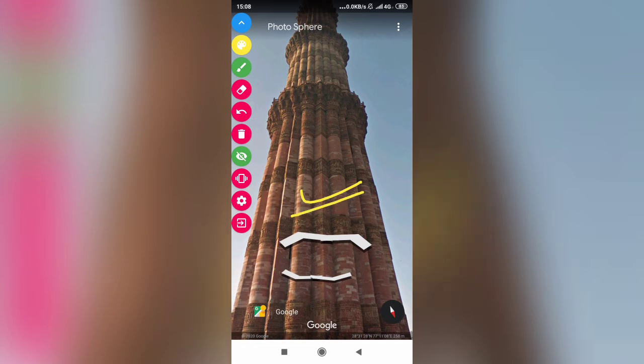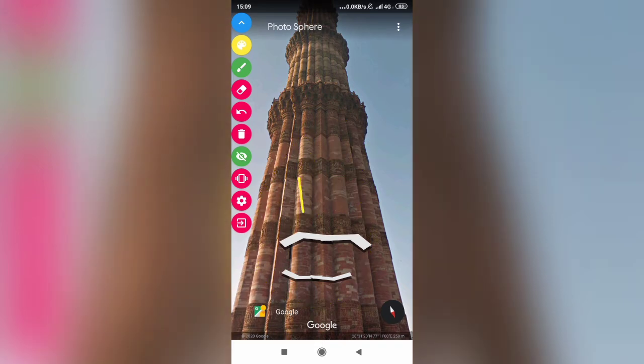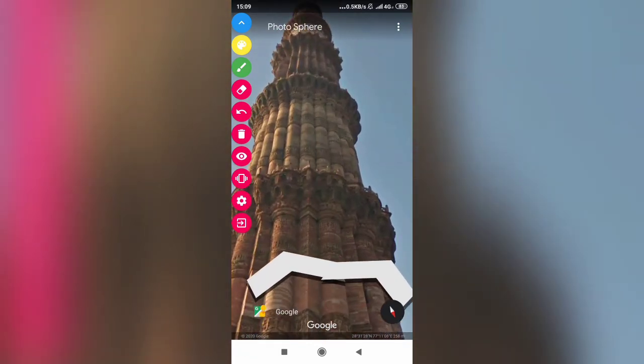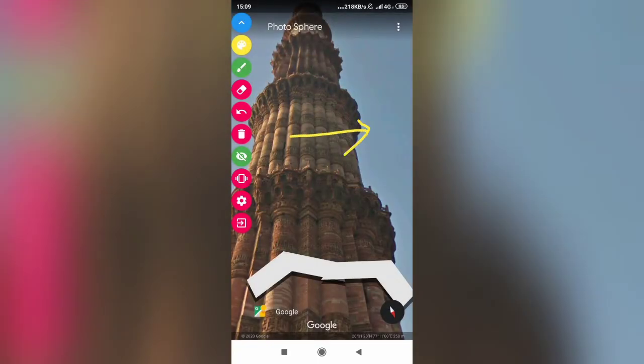This first story was built by Qutubuddin Aibak in the year 1199. The second one is here, and the second one was built by Iltutmish.